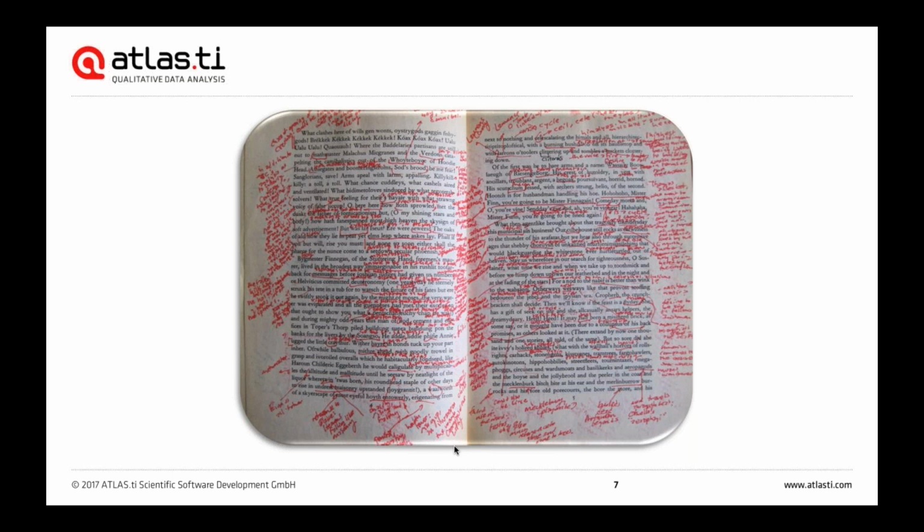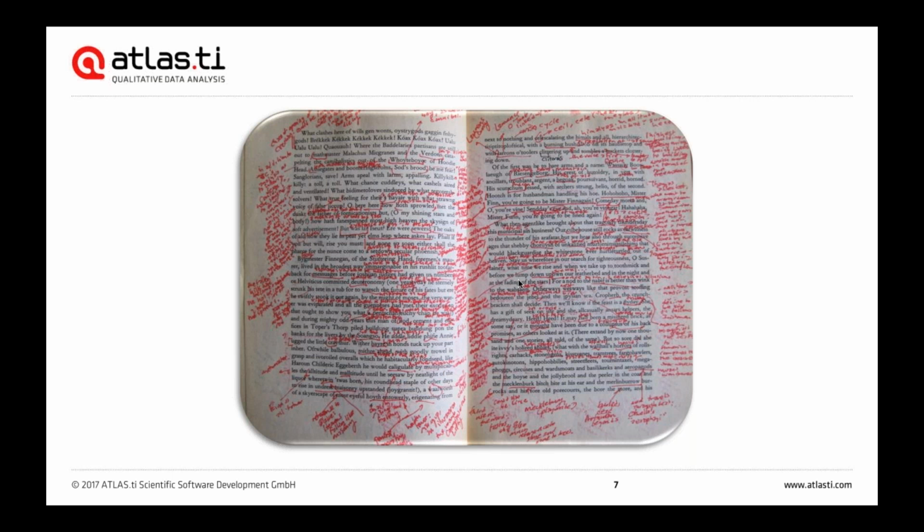Now, I'd like to show this image because this is probably a familiar picture for any of us who've ever analyzed any data manually before. And well, what do we do? We simply go through reading the text and we underline the bits of information that are important or that stand out to us that can maybe help us answer our research question. We write our notes in the margin area. Perhaps we already start drawing connections across all our different ideas.